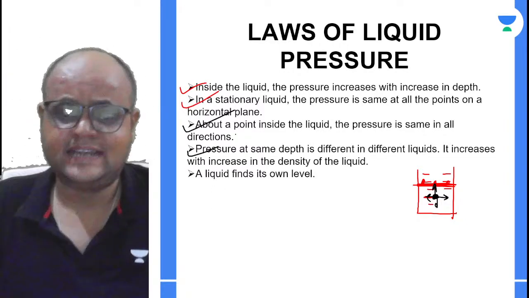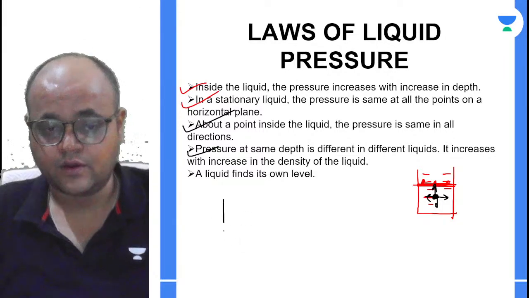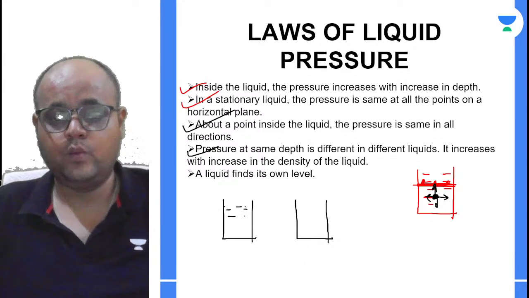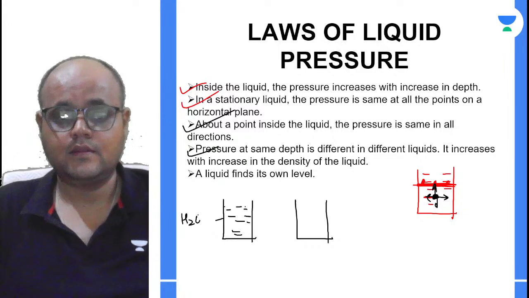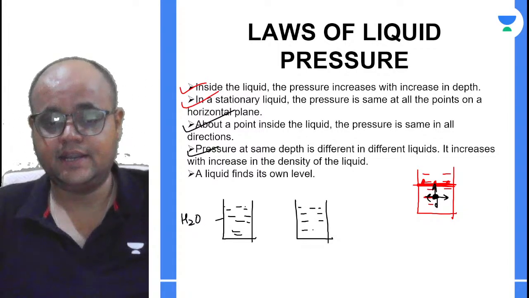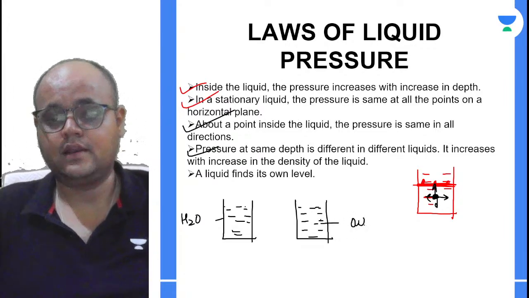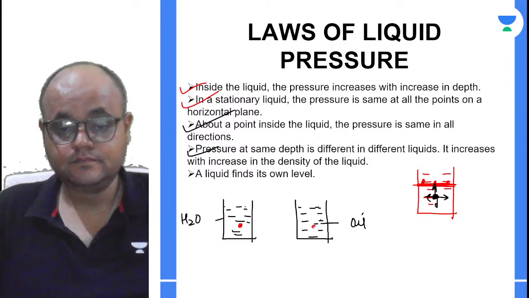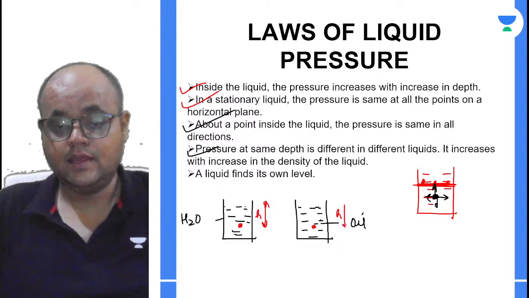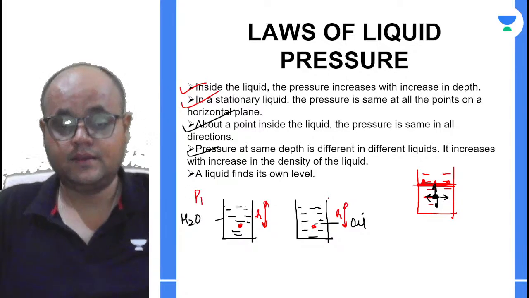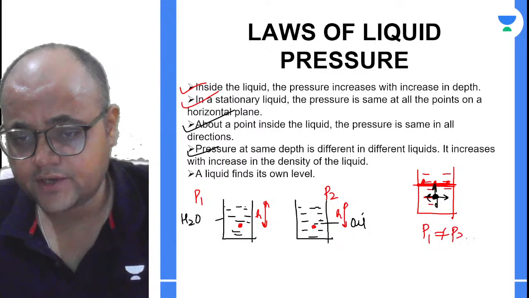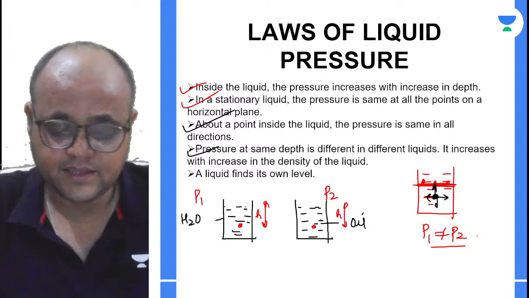Fourth, pressure at the same depth is different in different liquids. Now this can be understood. You can take two containers of the same type, fill one with water and the other with, say, oil, and take a point at the same depth. This is H and this is also H. Here you are taking the pressure P1 and here P2 within the liquid. So P1 is not going to be equal to P2. Why?